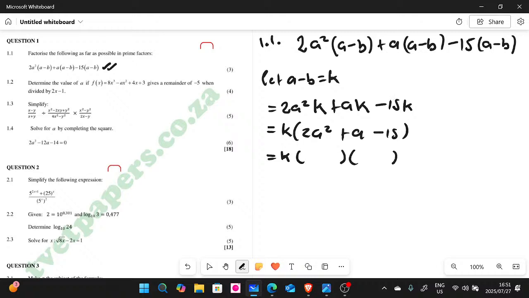Right. Now the factors of 2a squared are going to be 2a and a. Remember the factors of 2a squared are 2a and a. If you multiply 2a and a, we're going to have 2a squared. Now we need to find the factors of 15 that, when we subtract them, are going to give us 1. So the factors of 15 are 3 and 5. If I put 3 here and then put 5 here, if I say 2 multiplied by 3, we're going to have how many? 6 a's. Do you guys see?